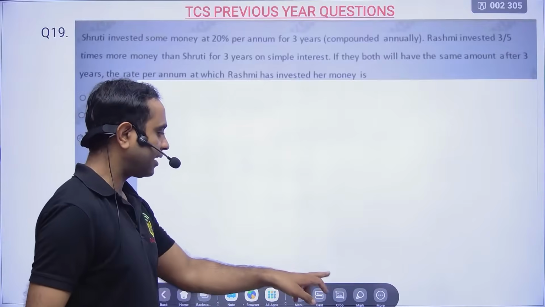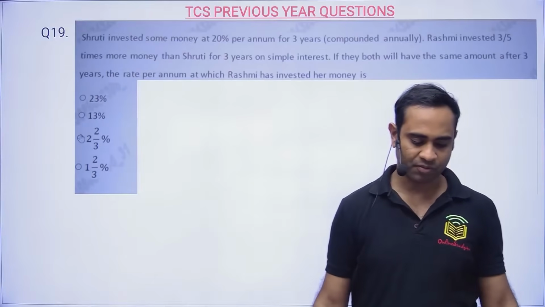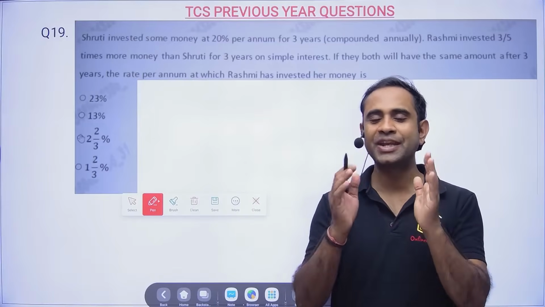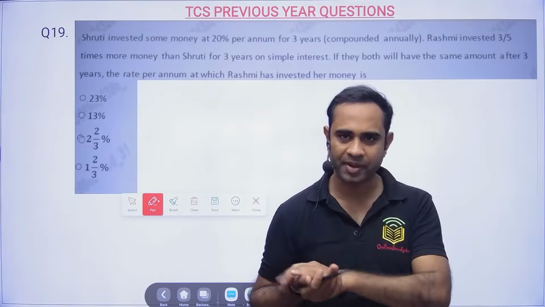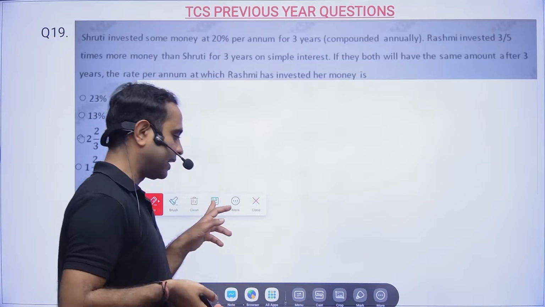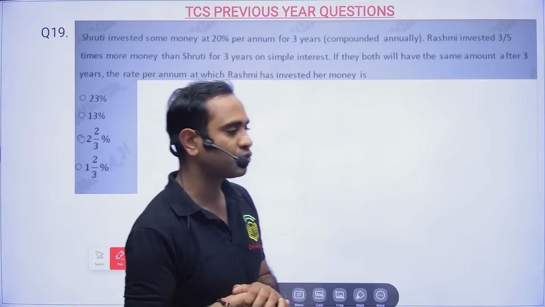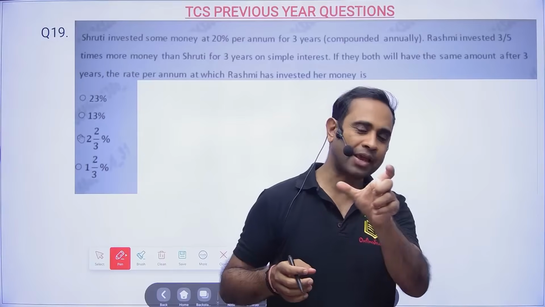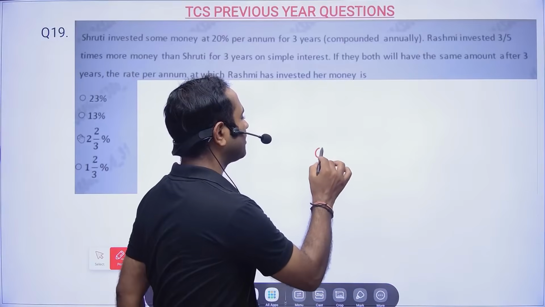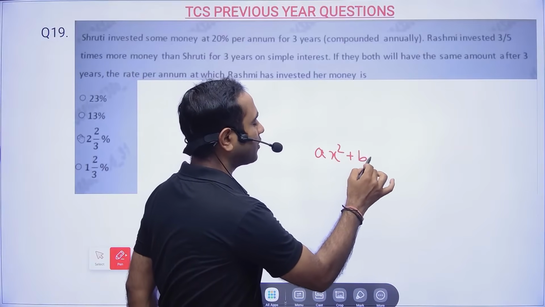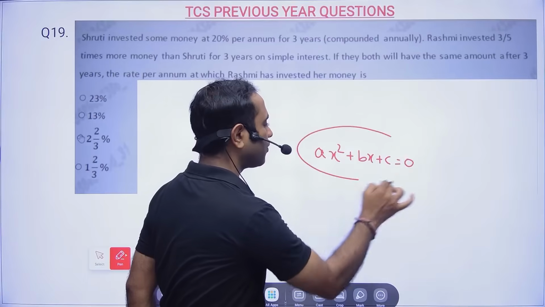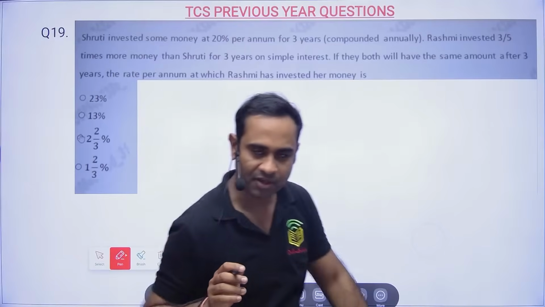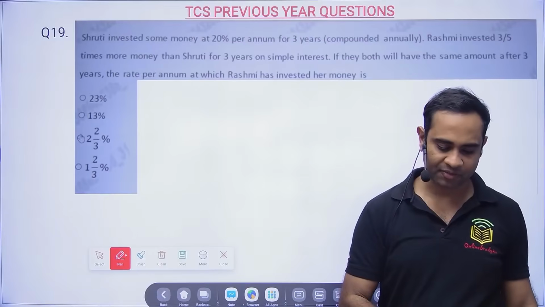Somebody is asking how alpha plus beta is equal to minus b by a. Siva Murugan, that is the reason I am telling you to work on your basics. Otherwise, you will not be able to clear the TCS test, because these things you should already know, how the sum of roots and the product of roots are calculated for a quadratic equation. I cannot explain this now, it will take time and completely disturb the class. These are basic things and you are expected to know them.